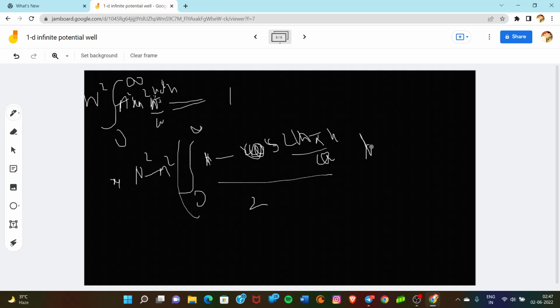We have simply used the formula of cos 2x. Look, cos 2x equals 1 minus 2 sin squared x. So we have 1 minus cos 2x upon 2 equal to sin squared x.